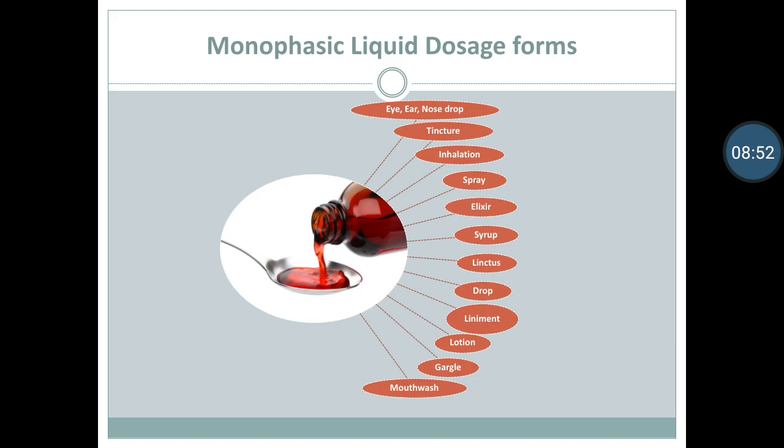Inhalations. Inhalations are the substances which are generally volatile and are used to relieve congestion and inflammation of the respiratory tract. Spray. Sprays are aqueous, alcoholic or glycerin containing solutions of drugs intended to be applied to the mucosa of nose or throat with an atomizer or nebulizer.